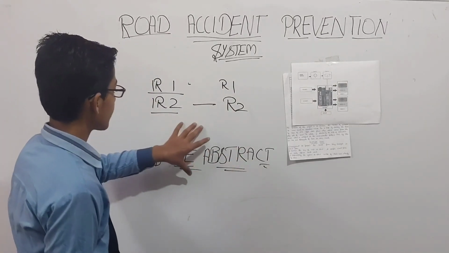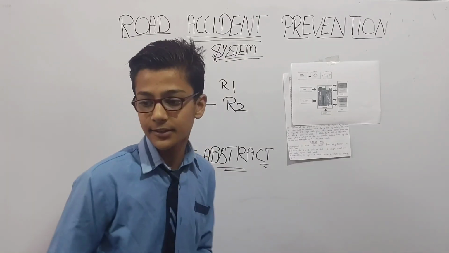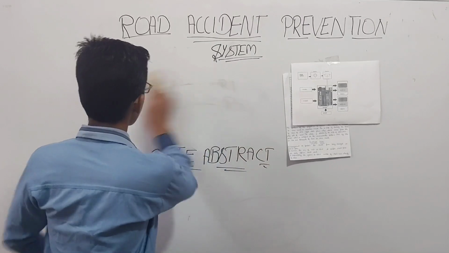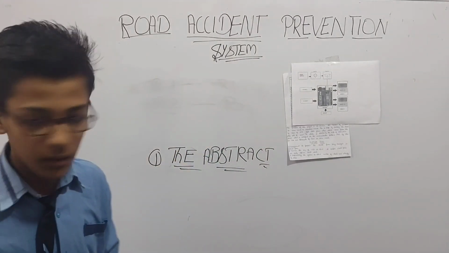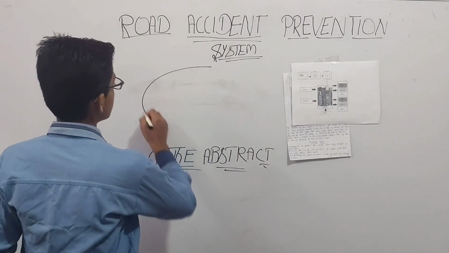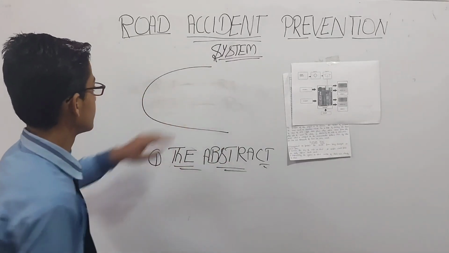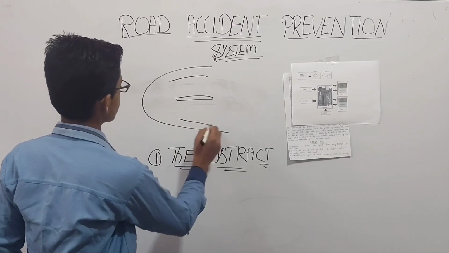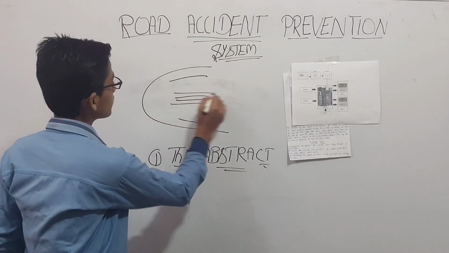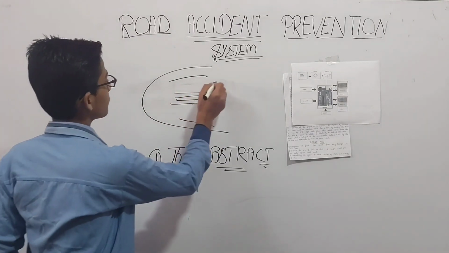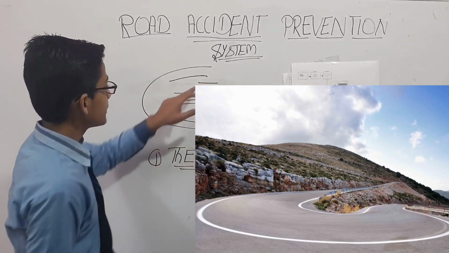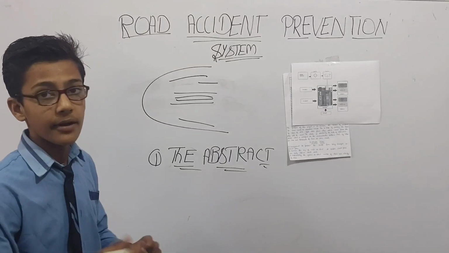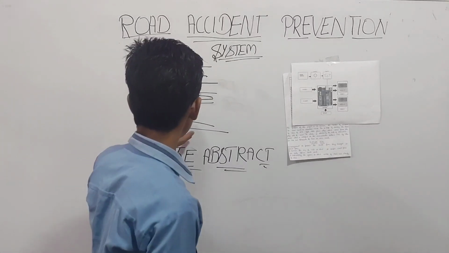We can explain it by giving an example. Now consider that this is a curved road or mountain road. This is the mountain, this is one side of the road and this is the second side of the road. Now consider a car coming from this side. The driver of this car can't see the other side of the road, which is very dangerous.